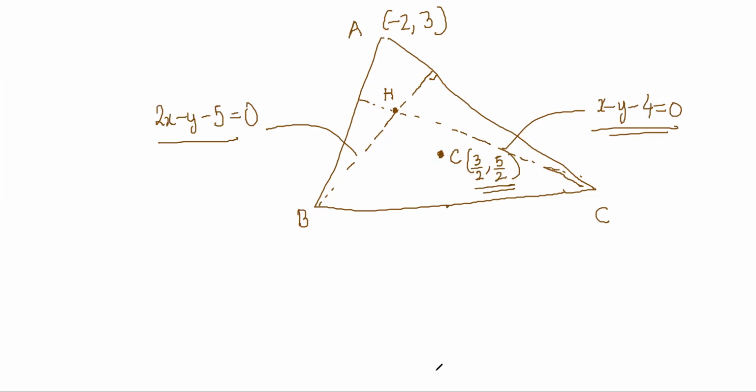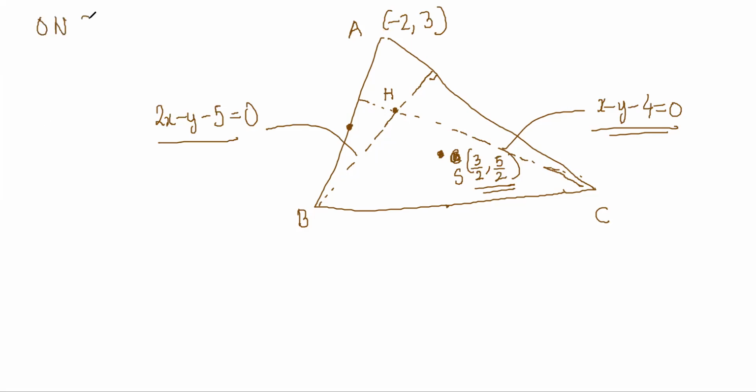Now what you are asked is the equation of the median to the side AB and AC, right? The median to the side AB and AC will be passing through this midpoint and through this center. Okay, so the median on AB and AC. This is fairly straightforward because I think we can find the centroid very easily.